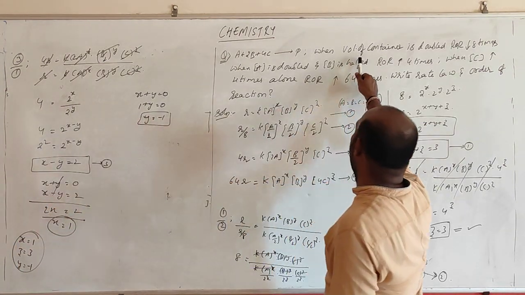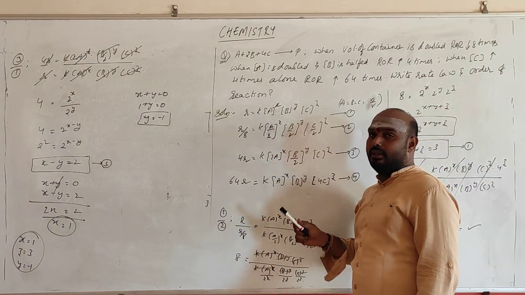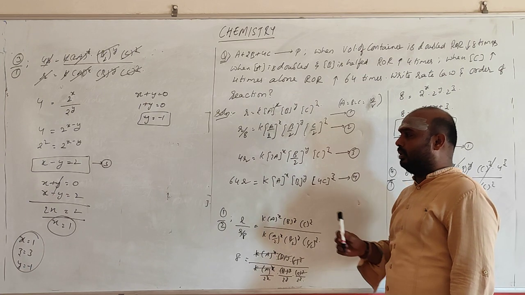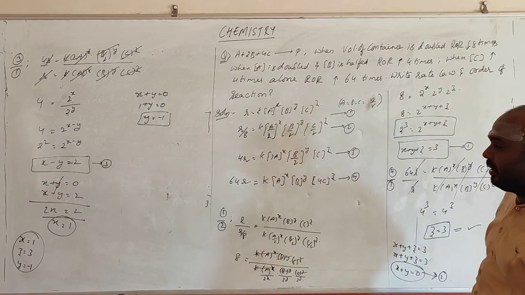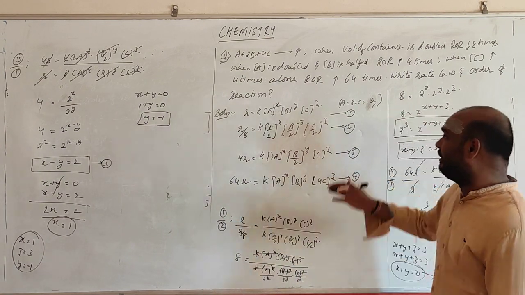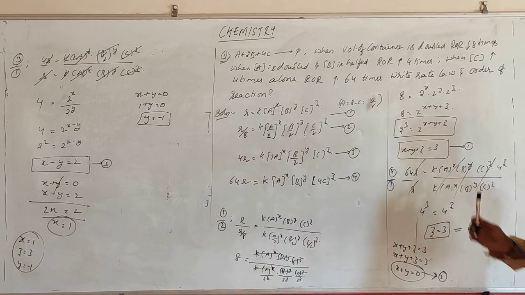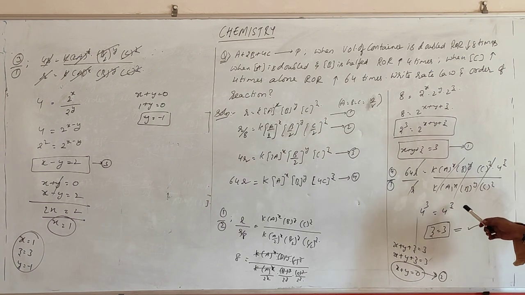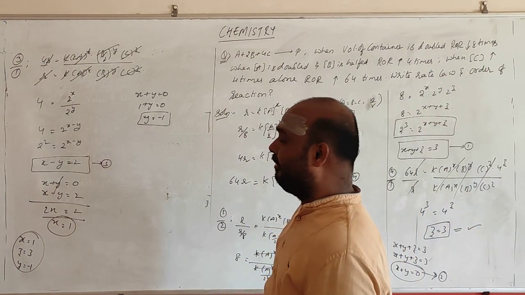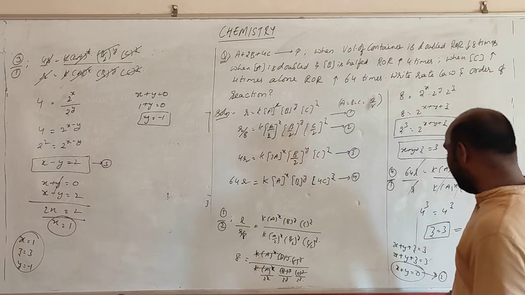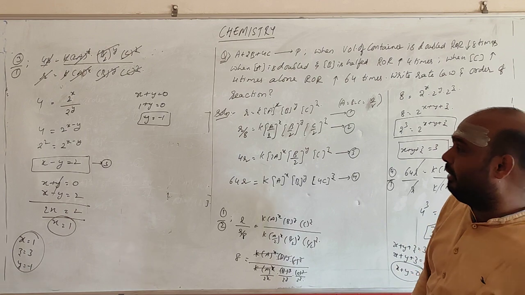See, I have done this based on the data: when the volume of the container is doubled, the rate becomes 1 by 10. When A is doubled and B is halved, the rate becomes 4 times. When C is increased 4 times in concentration, the rate becomes 64 times. These are the equations I am having. From 1 by 2, I get x plus y plus z is equal to 3. From the 4 by 1 equation, I get z is equal to 3. From the 3 by 1 equation, I get x minus y is equal to 2. By solving x plus y is equal to 0 and x minus y is equal to 2, I get the x value as 1 and the y value as minus 1.